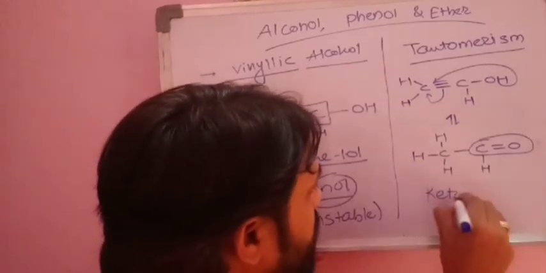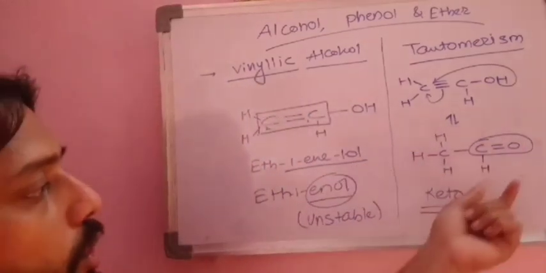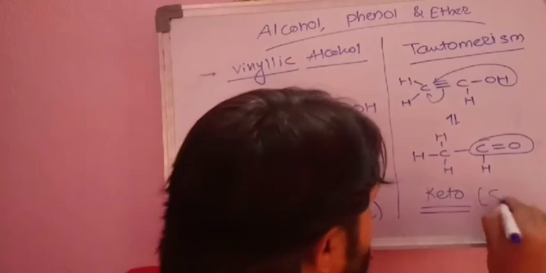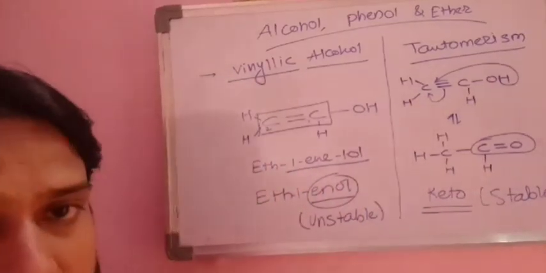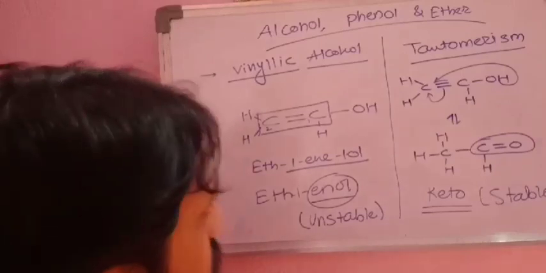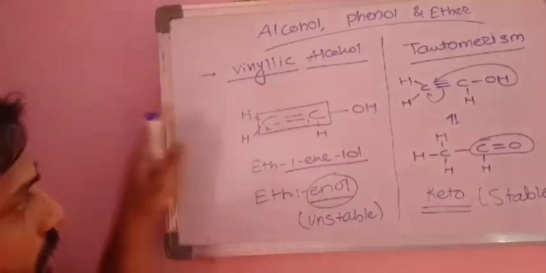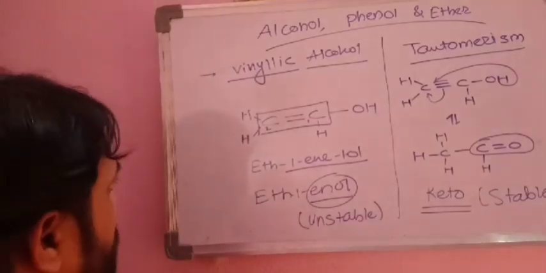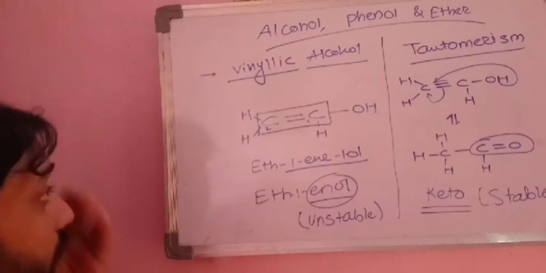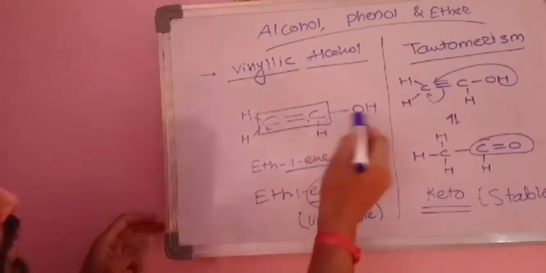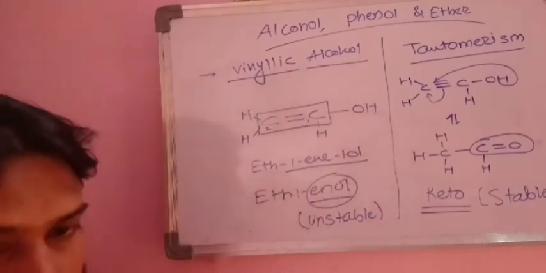Actually this is looking like an aldehyde. Actually it is an aldehyde, but due to the C double bond O, we call it the keto form, and this is the stablest form. We will see it later on in a few more examples or reactions. So this is one more type, that is vinylic alcohol. Remember, allylic alcohol is that in which the double bonded carbon atom and its neighbor have the OH group. In vinylic, the double bonded carbon atom contains the OH group.